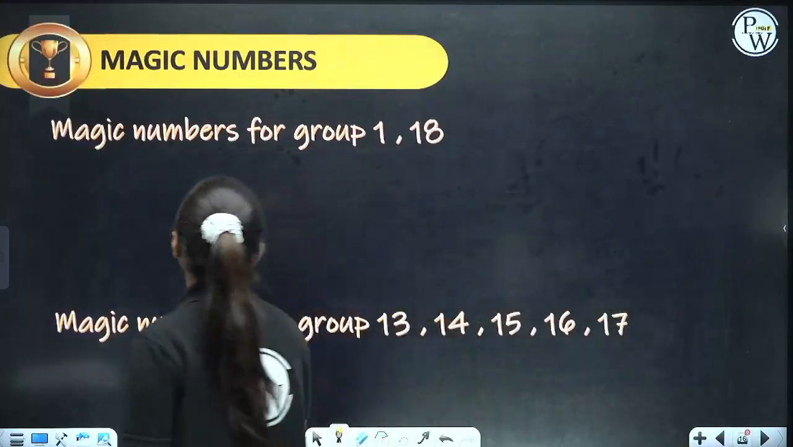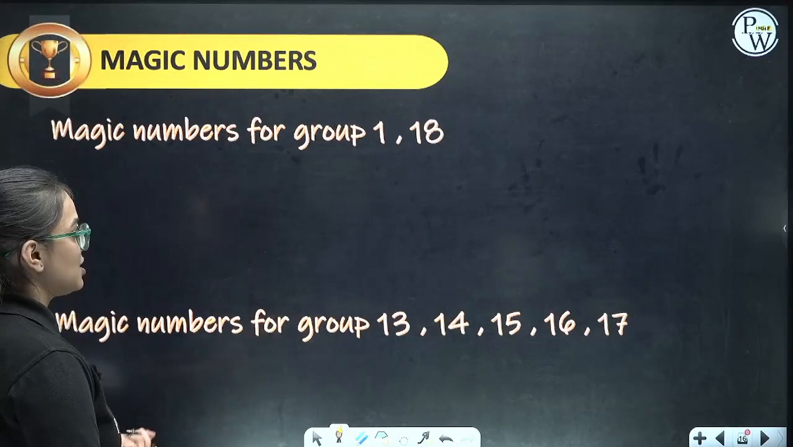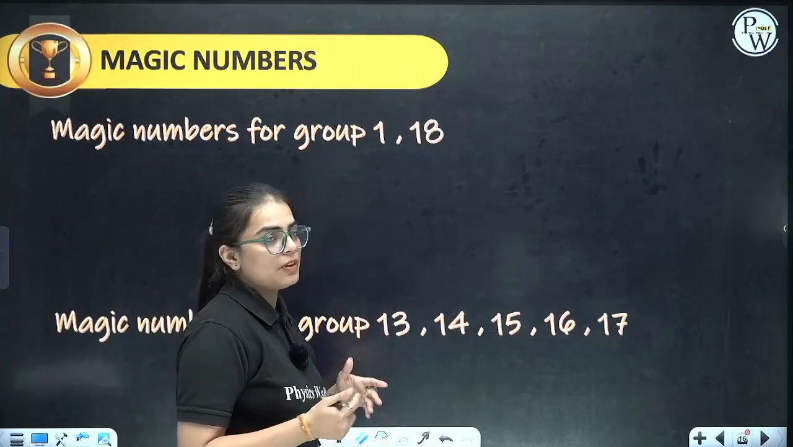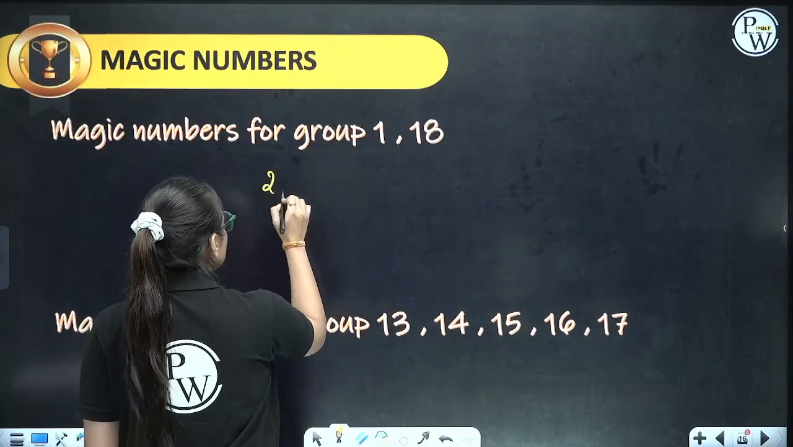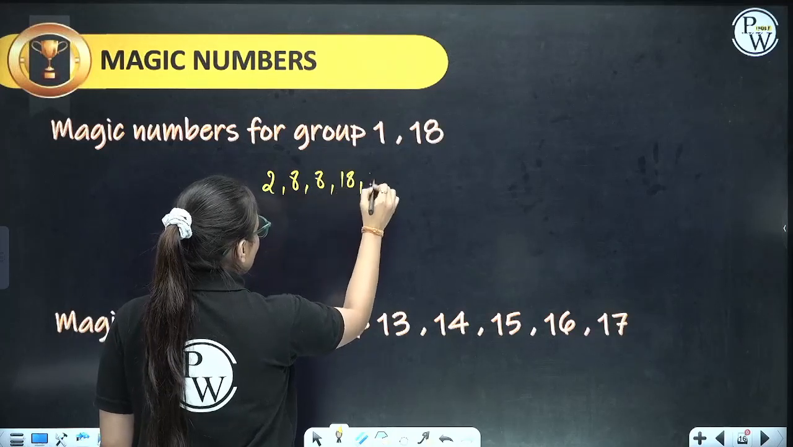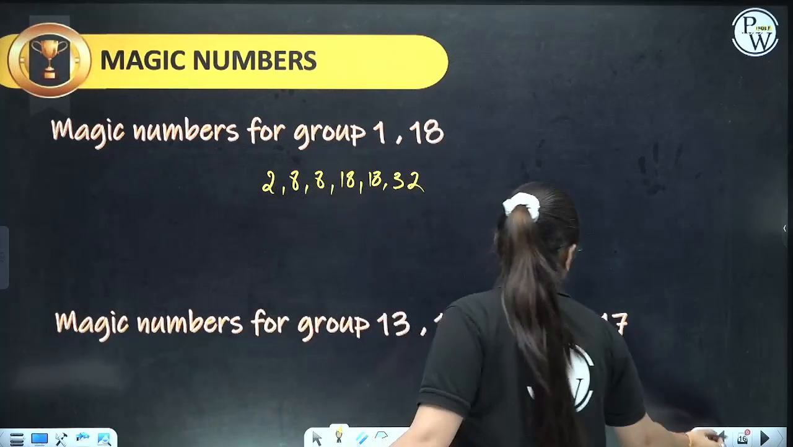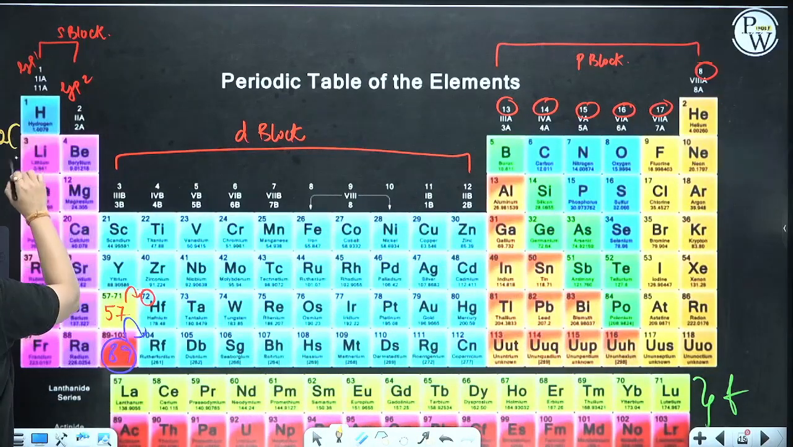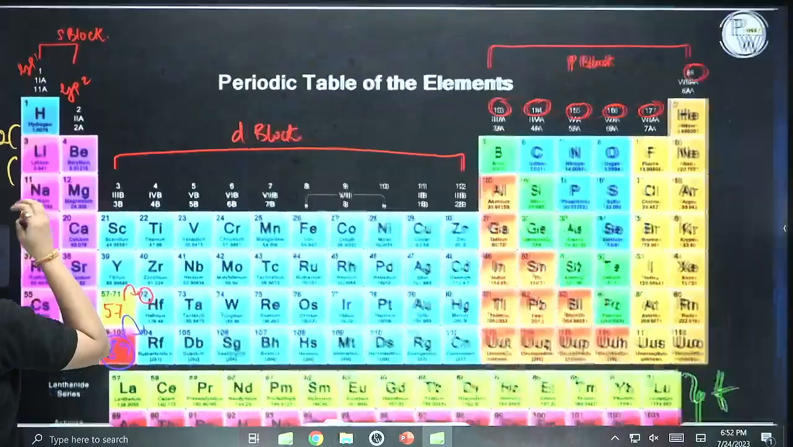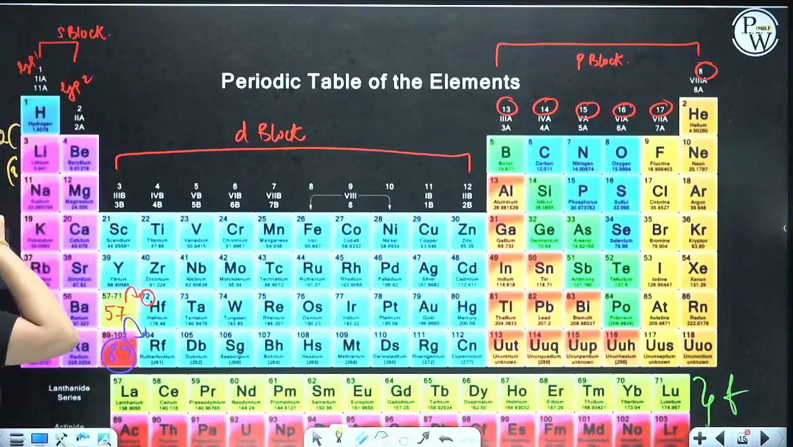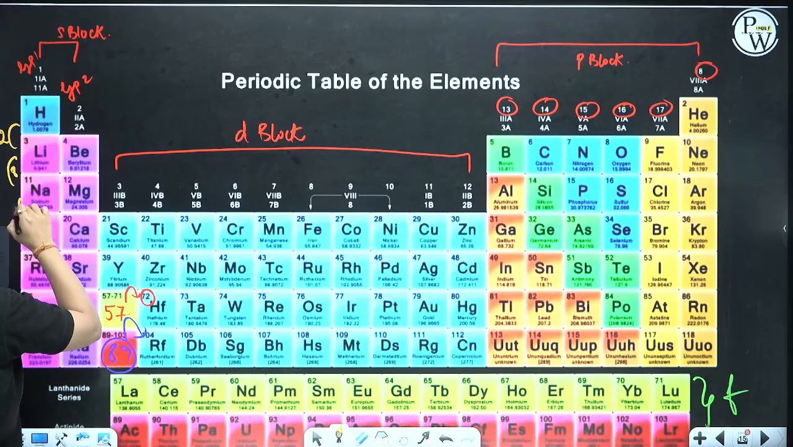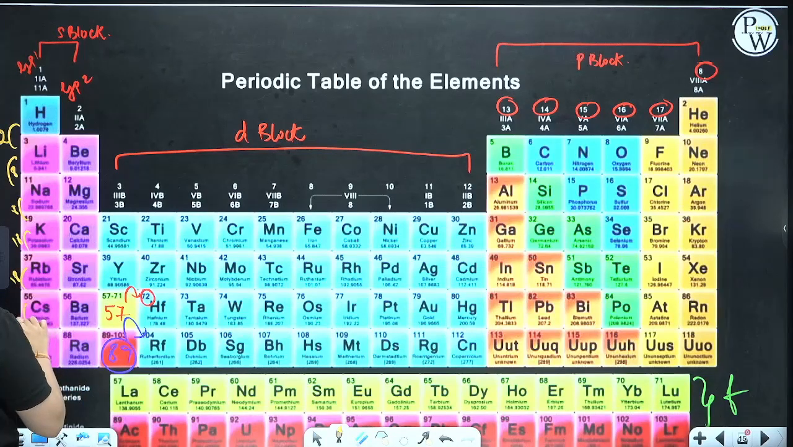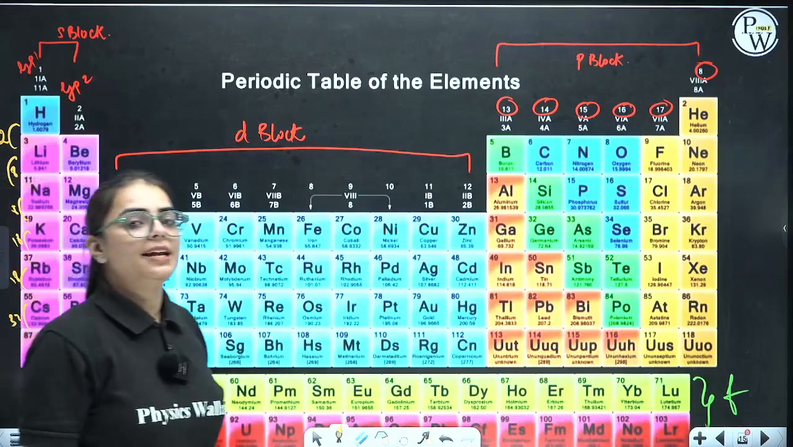Now come the magic numbers. What are magic numbers? Magic number is basically how to calculate the atomic number of elements. For group 1 and group 18, the magic numbers are 2, 8, 8, 18, 18, 32. For example, you know the atomic number of hydrogen is 1. Add 2 to it, you get 3. Add 8 to it, what do you get? Na, 11. Add again 8, 19. Then add 18, 37. Add 18, 55. Then add 32, 87.